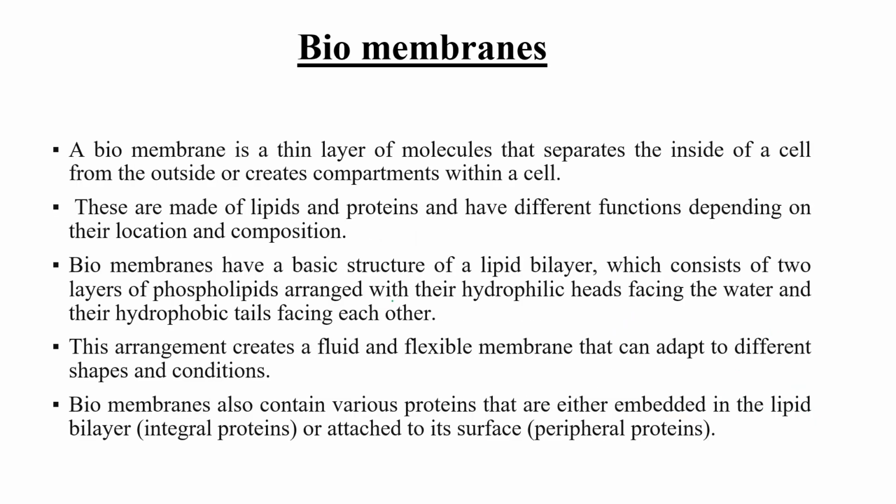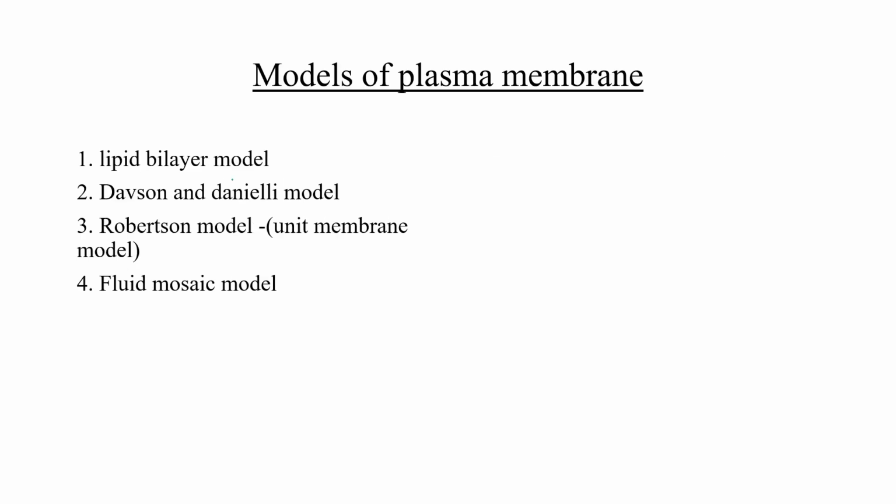Okay, now let's discuss the biomembrane. Different kinds of models have been proposed by various scientists, so let's discuss this part first. The first model proposed by scientists is the lipid bilayer model.